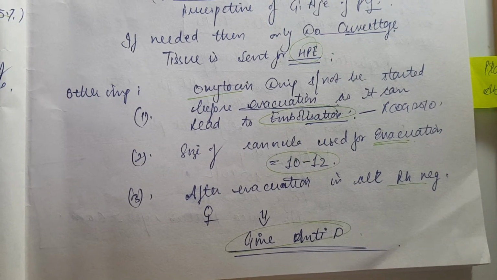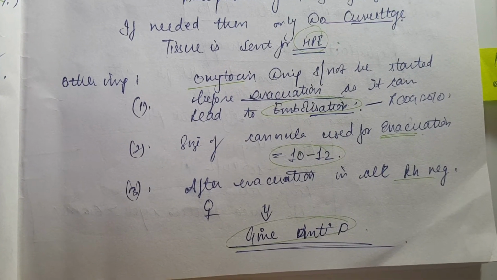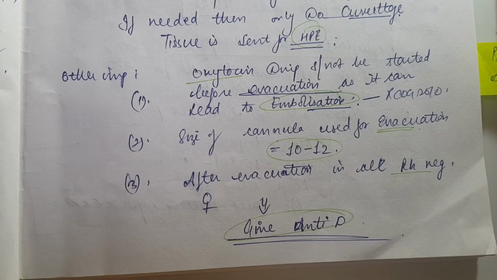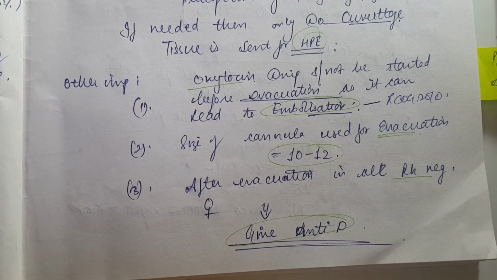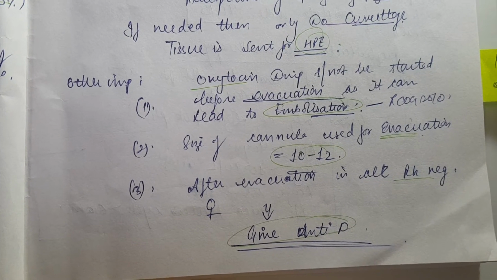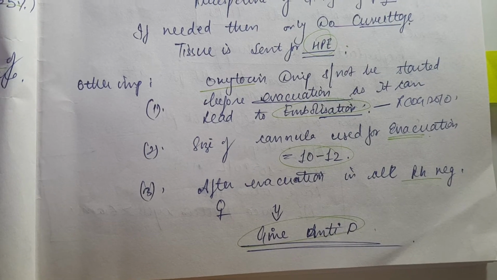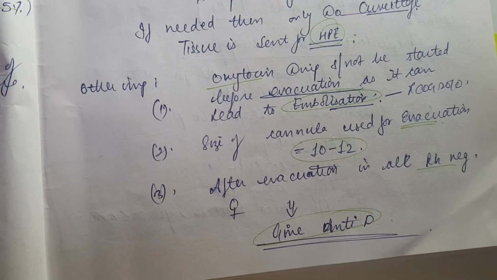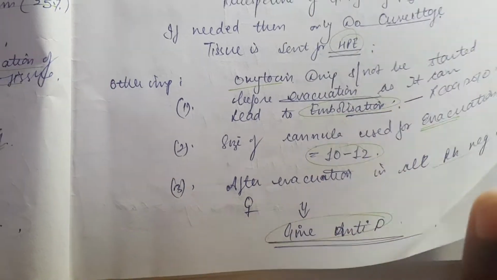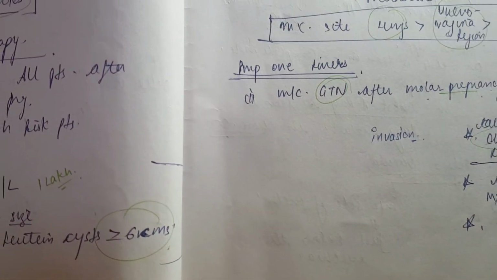Other important things we have to do: an oxytocin drip should be started before evacuation, as it can lead to embolization. So we basically don't use oxytocin before that. You have to memorize it. And then the cannula size is 12 to 20 and 10 to 12. And in the case that she is an Rh negative female, then we have to give anti-D. That is something we always know.